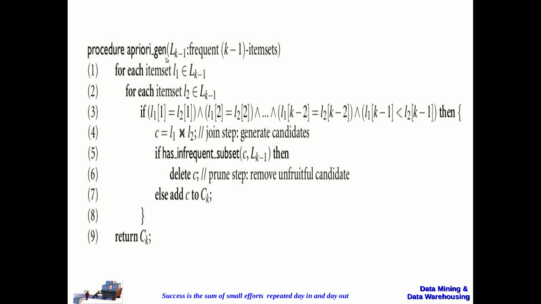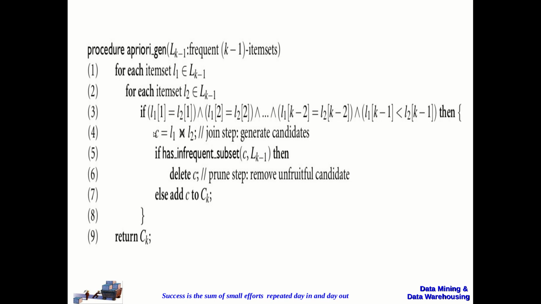So let us see how the candidates are generated. Let us assume L1 is passed as the argument here. Now for each item set L1 that belongs to Lk minus 1, for each item set L2 that belongs to Lk minus 1, we compare this particular condition, and if this condition is satisfied, we generate the candidate.